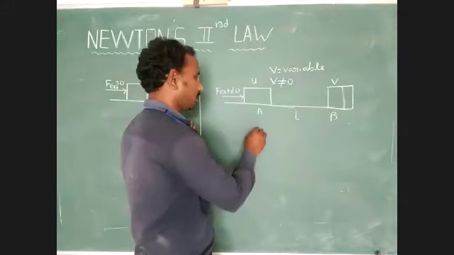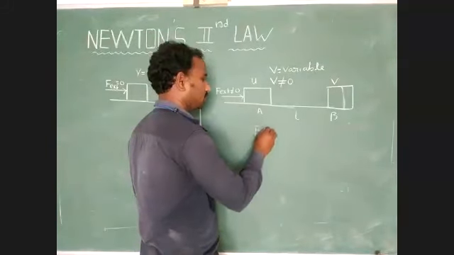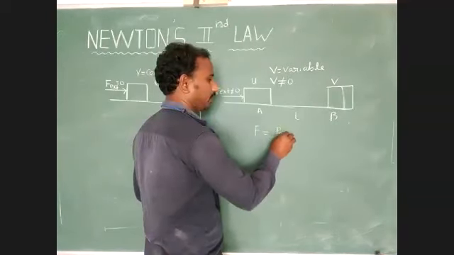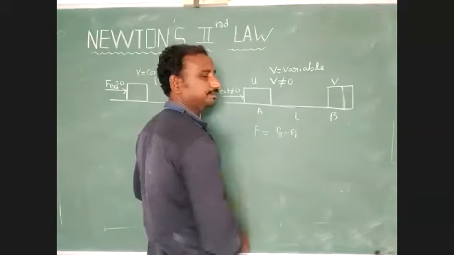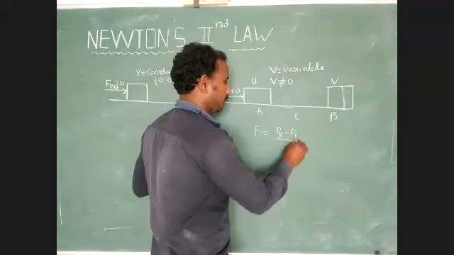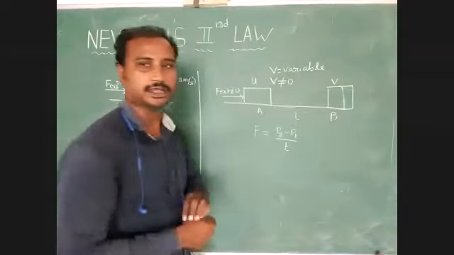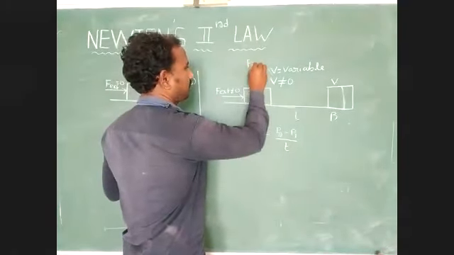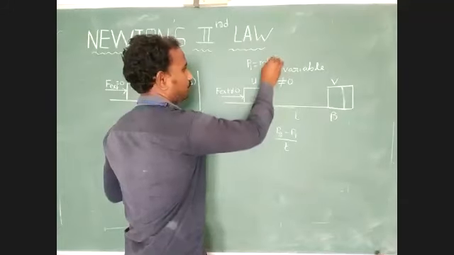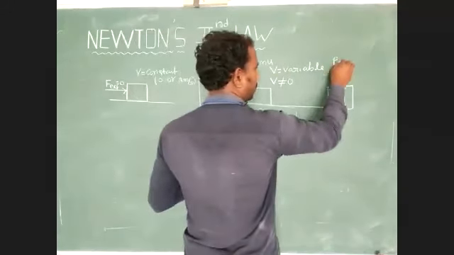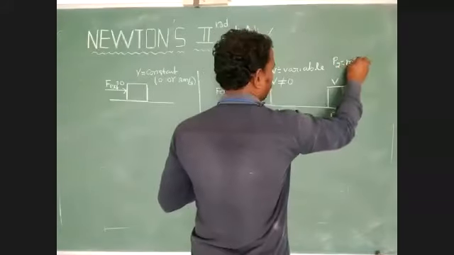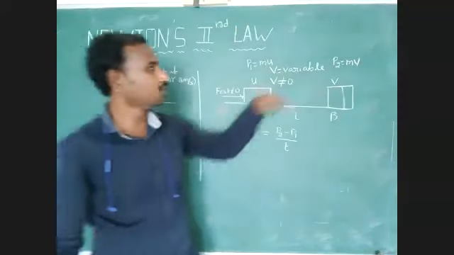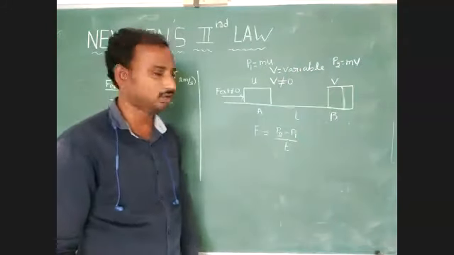Now, Newton's second law explains that force equals final momentum P2 minus P1, divided by t. Yes or no? Just identify this point. What is the initial momentum? P1 equals mu. Final momentum P2 equals mv. Understood? Initial linear momentum is mu, final linear momentum P2 is mv.